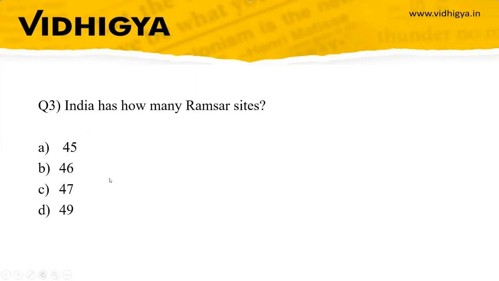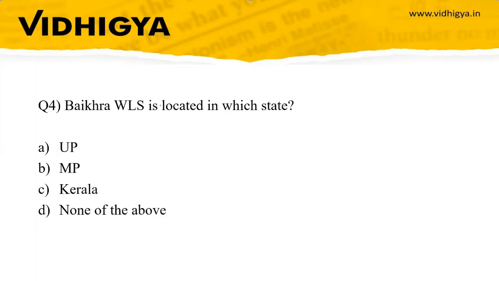Question number 3, India has how many Ramsar sites? Your options are 45, 46, 47 or 49. The correct option will be 49. Question number 4, Bakhira Wildlife Sanctuary is located in which state? Uttar Pradesh, Madhya Pradesh, Kerala, none of the above. Uttar Pradesh. So this is the latest addition along with one more.